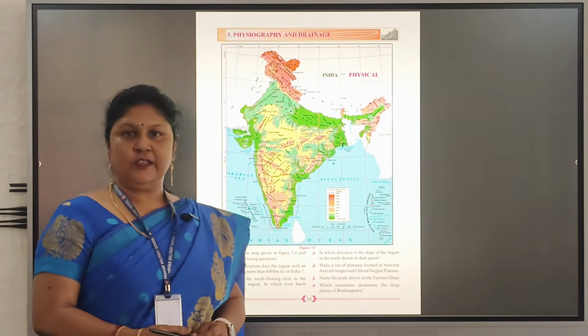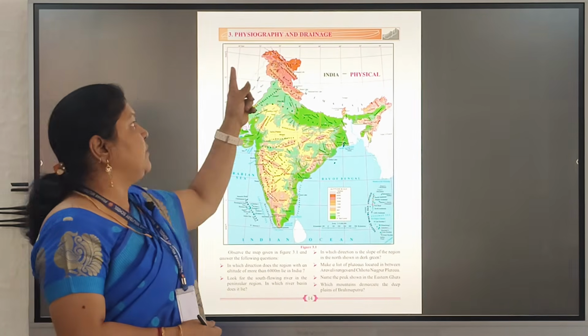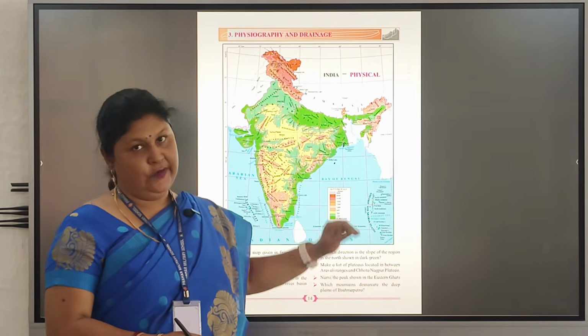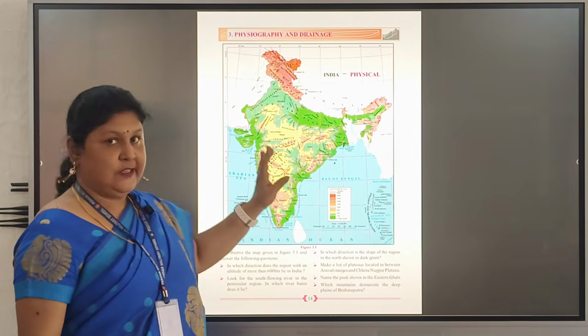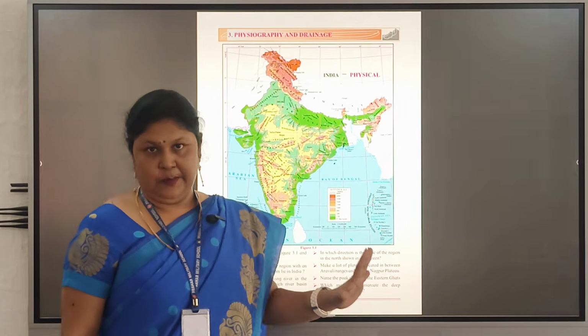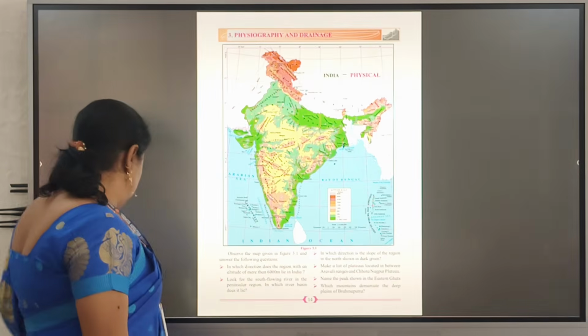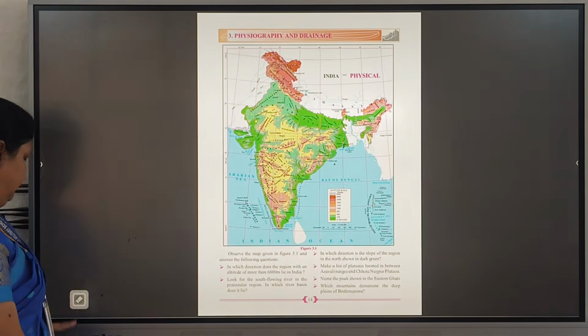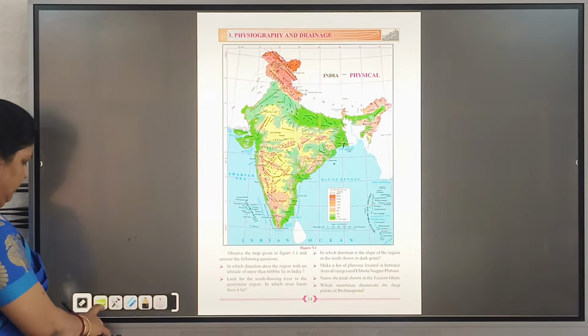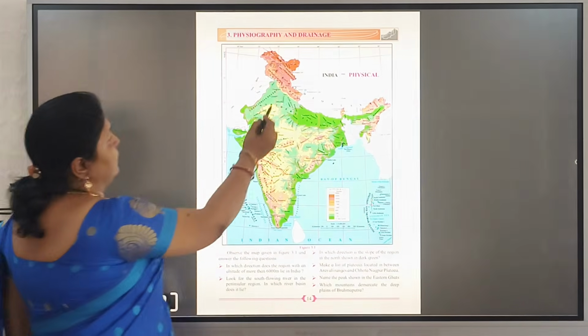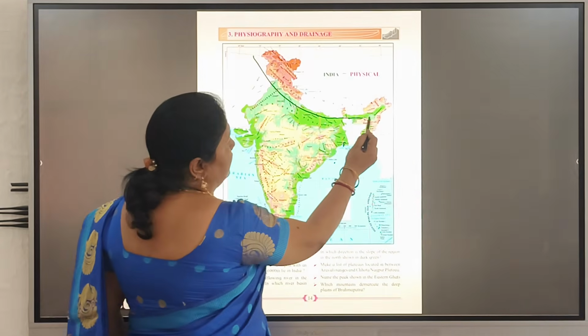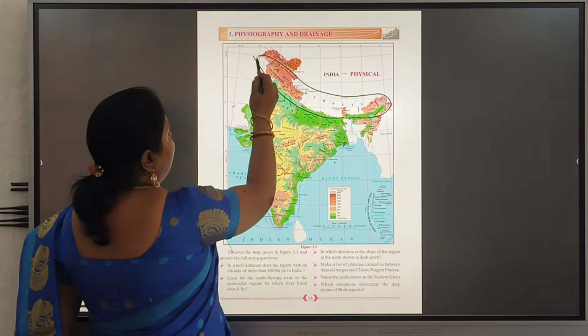Good morning. Today we are going to learn about the physiography and drainage of India. The India physical map is divided into five main parts. The first part is the Himalayan range, which covers from the north till the eastern part of India.